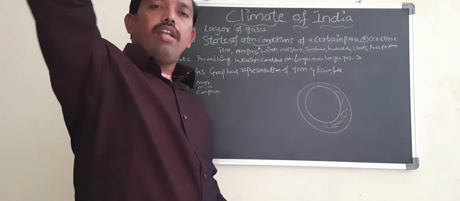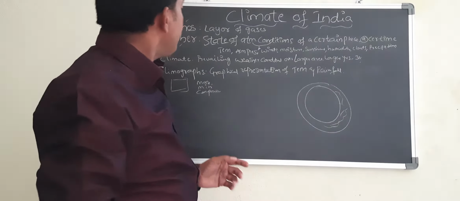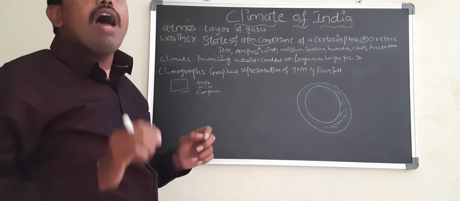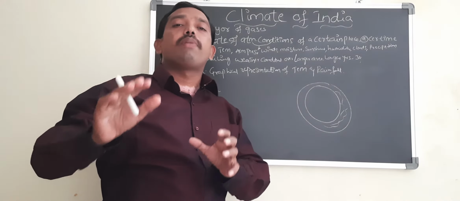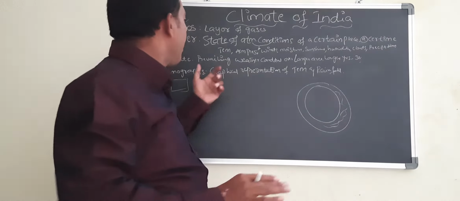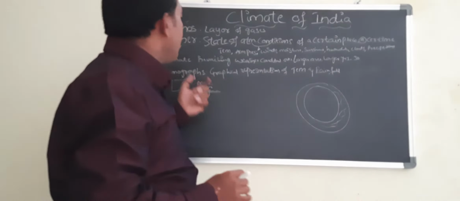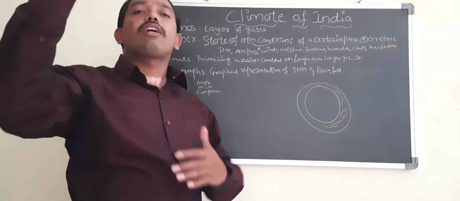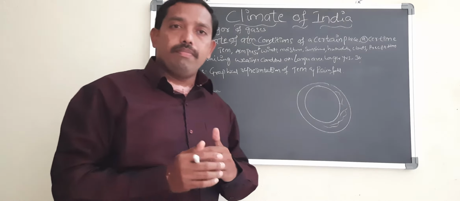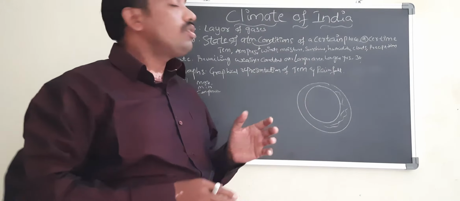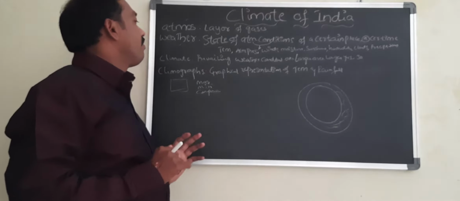It is the average weather conditions of a particular place. That is why we speak of tundra climate, taiga climate, equatorial climate, and desert climate.